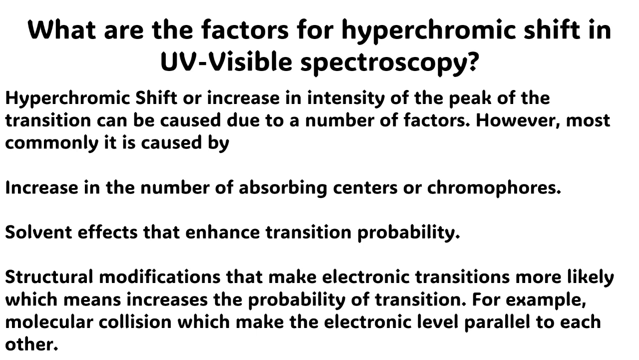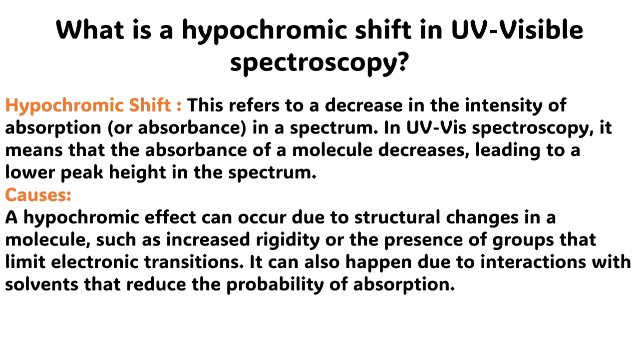Hyperchromic shift, or increase in intensity of the peak of the transition, can be caused due to a number of factors. However, most commonly, it is caused by an increase in the number of absorbing centers or chromophores. Solvent effects that enhance transition probability. Structural modifications that make electronic transitions more likely, which means increases the probability of transition. For example, molecular collision which makes the electronic levels parallel to each other.